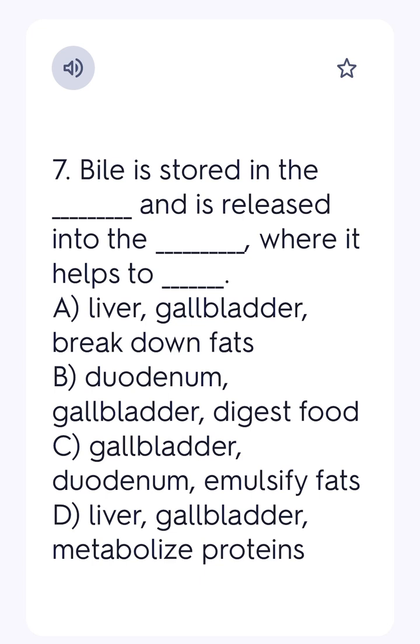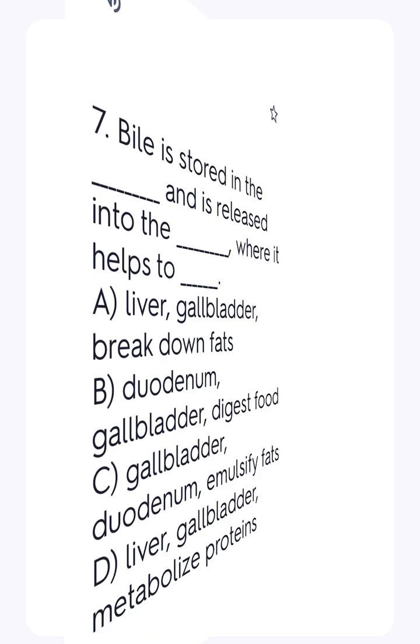7. Bile is stored in the blank and is released into the blank, where it helps to blank. A. liver, gallbladder, break down fats. B. duodenum, gallbladder, digest food. C. gallbladder, duodenum, emulsify fats. D. liver, gallbladder, metabolize proteins. Ans. C.